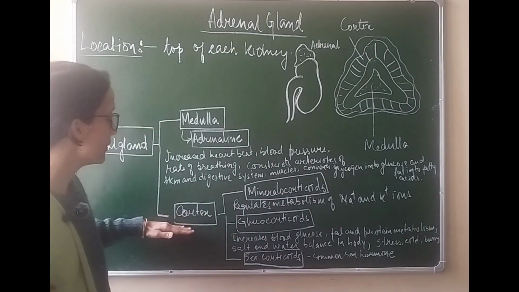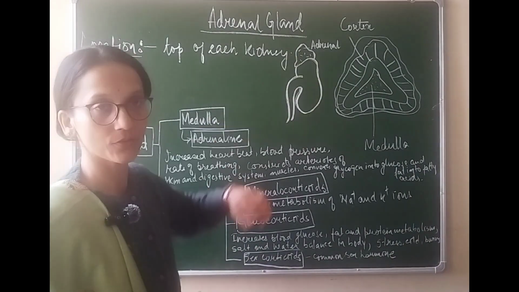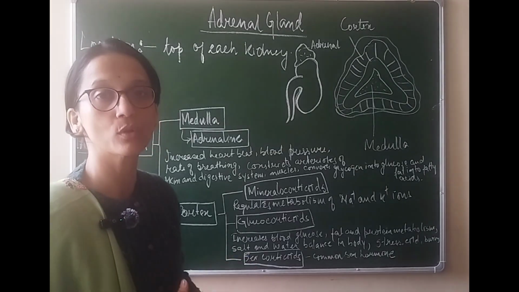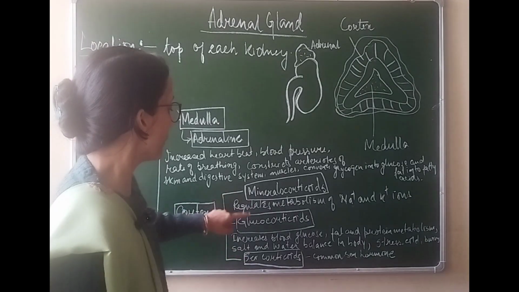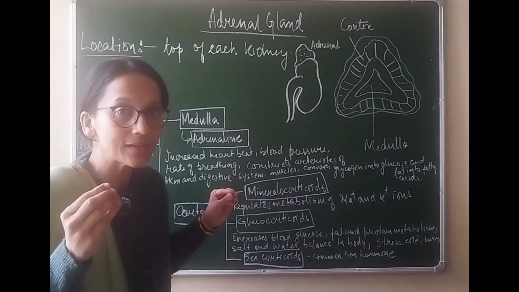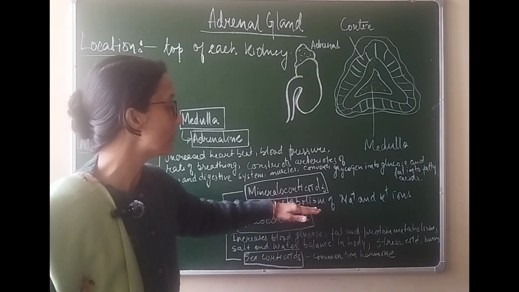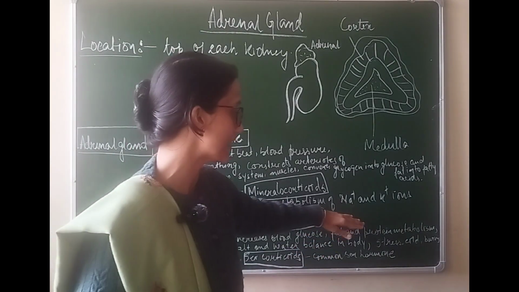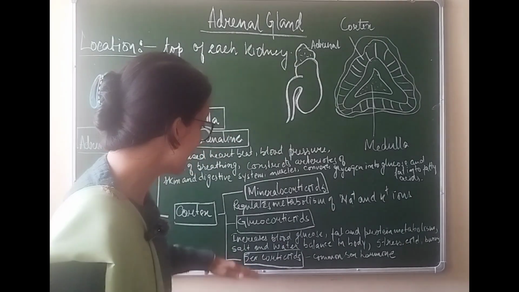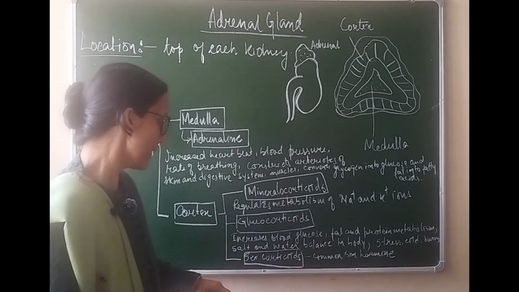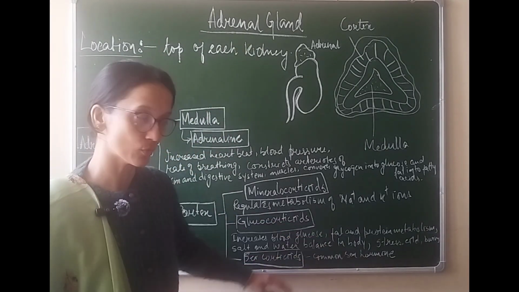The next are the hormones which are produced by the cortex of the adrenal gland. These are together called cortisone. They are of three types. The first one is mineralocorticoid. नाम से ही समझ में आ रहा है. It regulates the metabolism of minerals like sodium and potassium ion. Second is glucocorticoid. So it increases the blood glucose level.